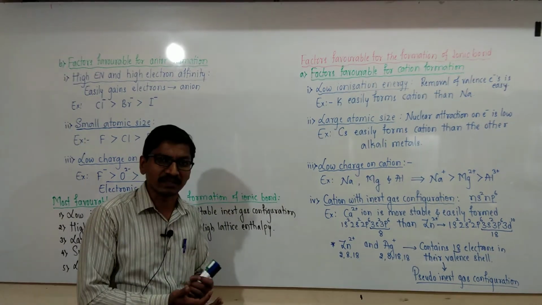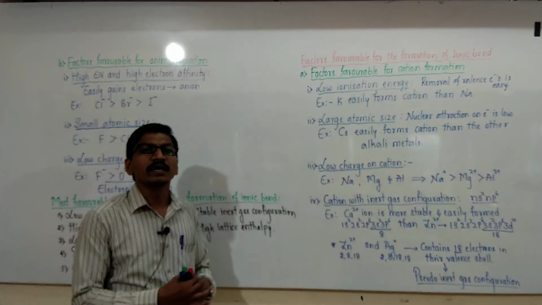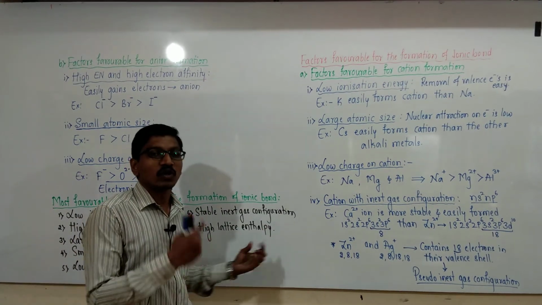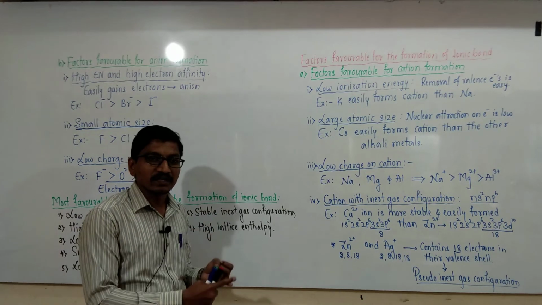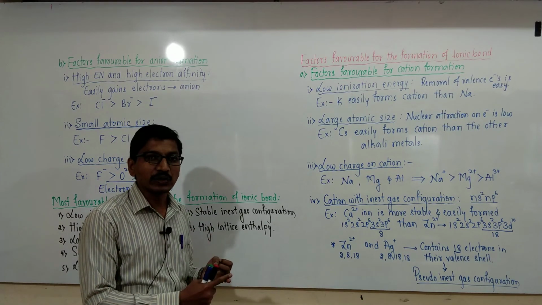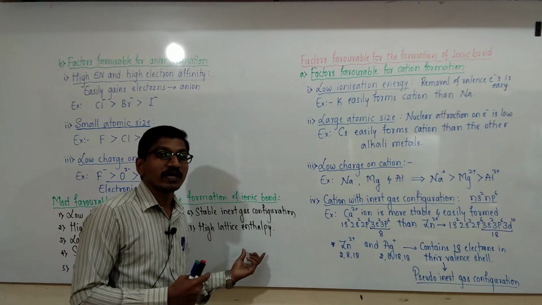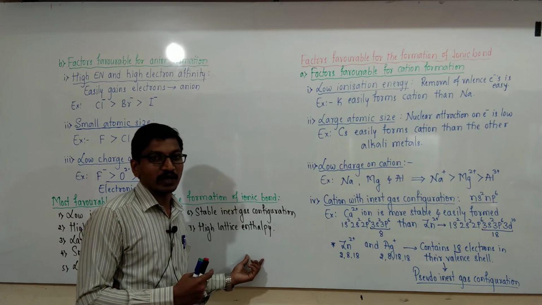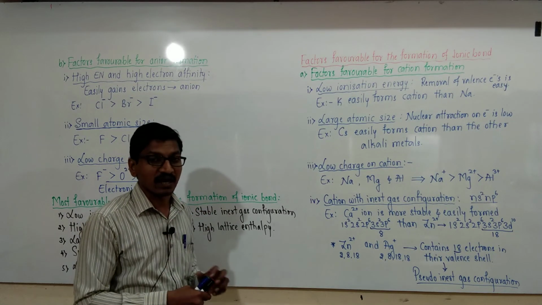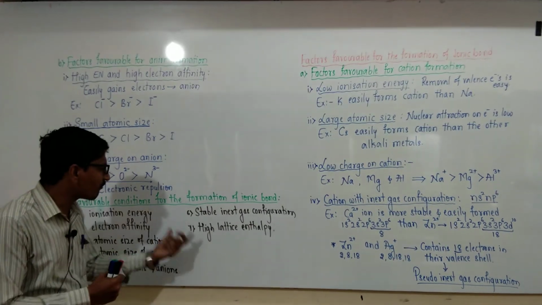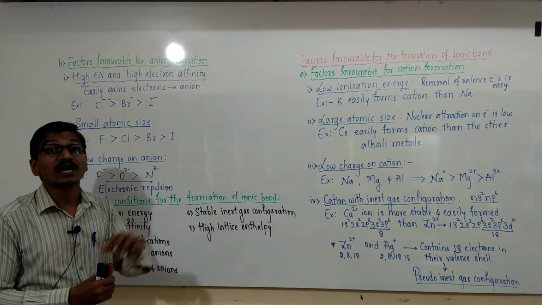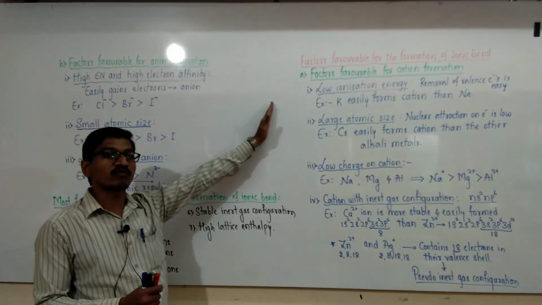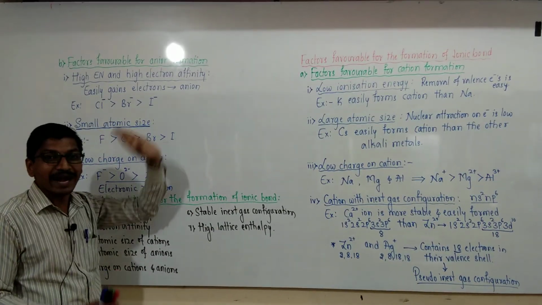What is lattice enthalpy? In the next class we will discuss in detail what lattice enthalpy is, the value for sodium chloride, the factors favorable for lattice enthalpy, and how it can be calculated. These are some important factors for the formation of an ionic compound. The factors mainly depend on the formation of cation and the formation of anion.